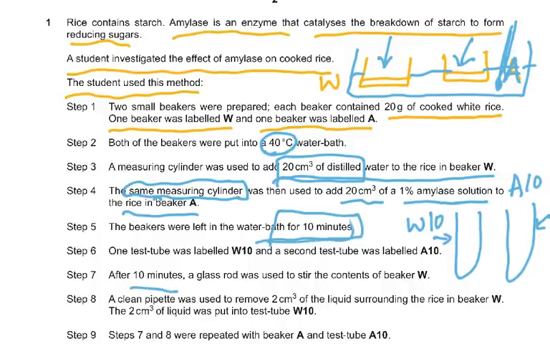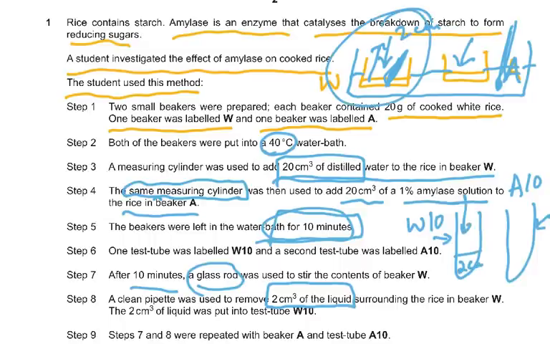After 10 minutes, a glass rod was used to stir the contents of beaker W. So with a glass rod, we stir this, mix it up like you stir tea. A clean pipette was used to remove 2 centimeter cube of the liquid surrounding the rice in beaker W, and we put the 2 centimeter cube of liquid from W into W10.